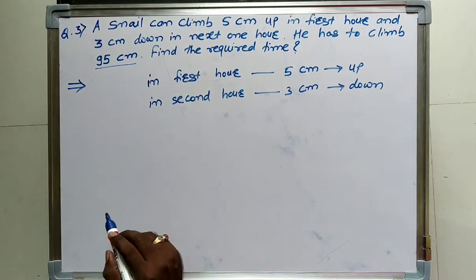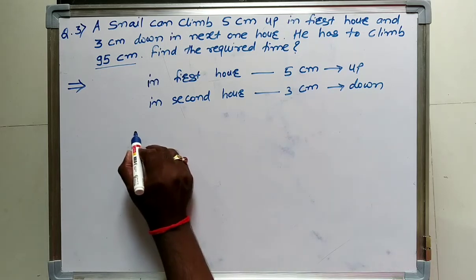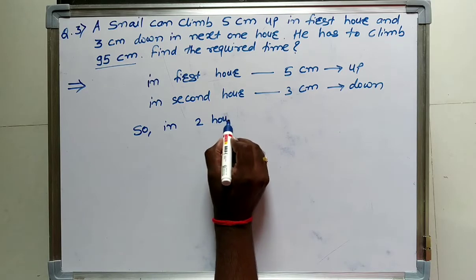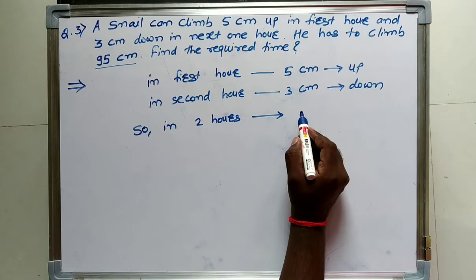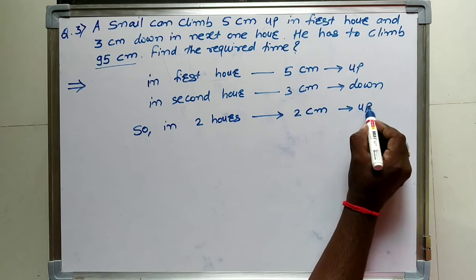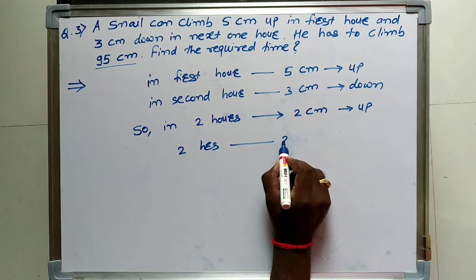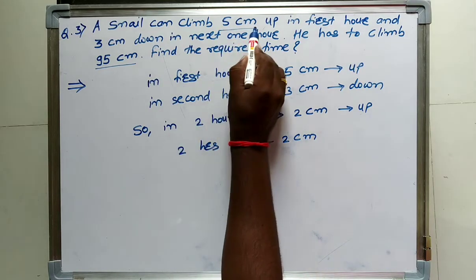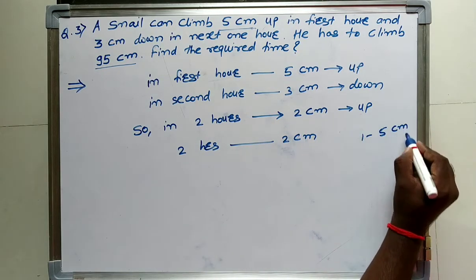We have to calculate the time. So in the first hour 5 centimeters up, in the second hour 3 centimeters down. So in 2 hours he will climb 5 minus 3, that will be 2 centimeters up. Keep in mind that it is 5 centimeters up in 1 hour.